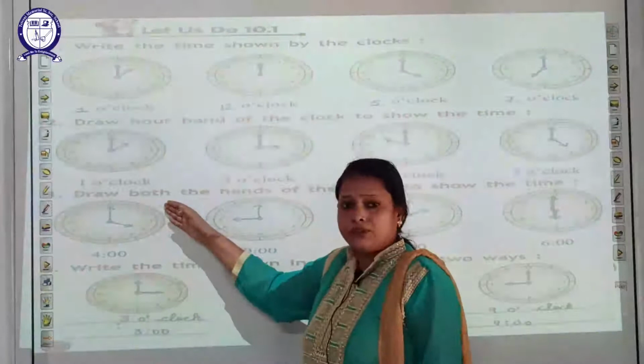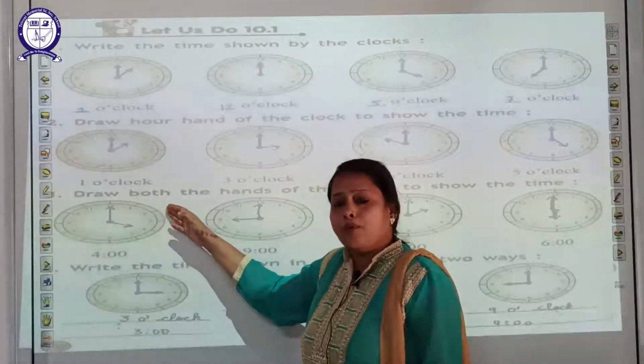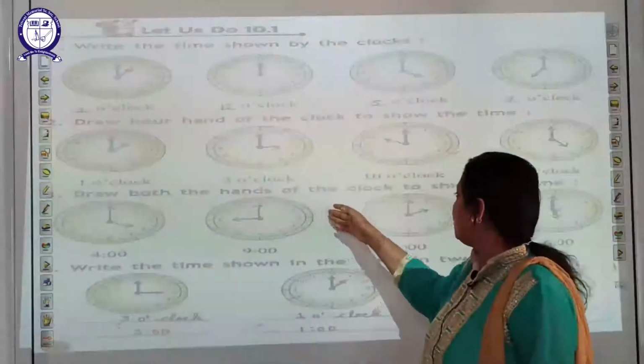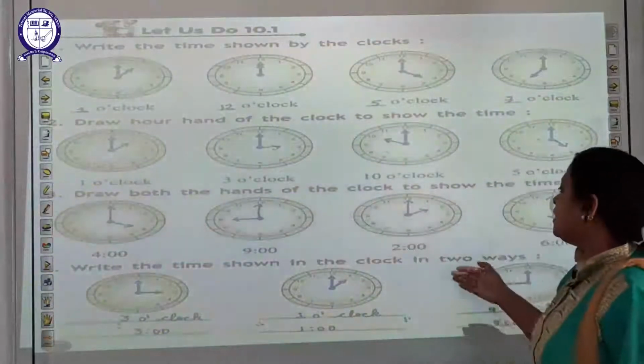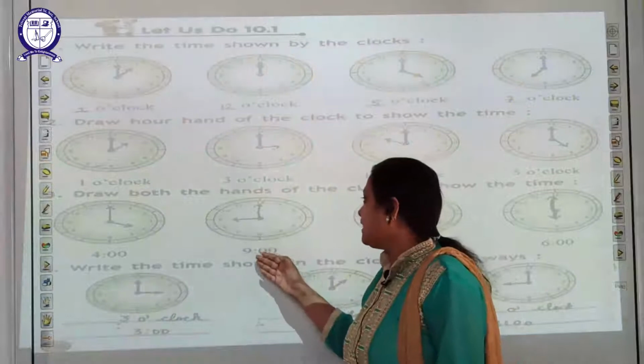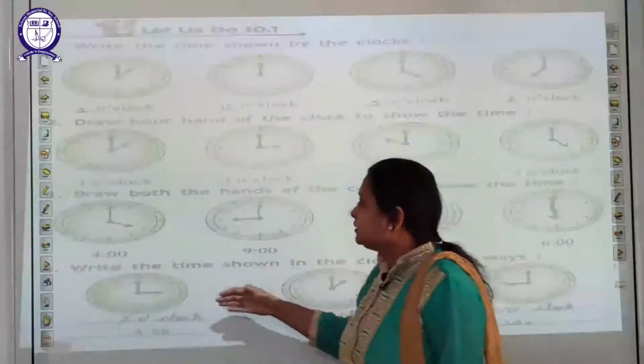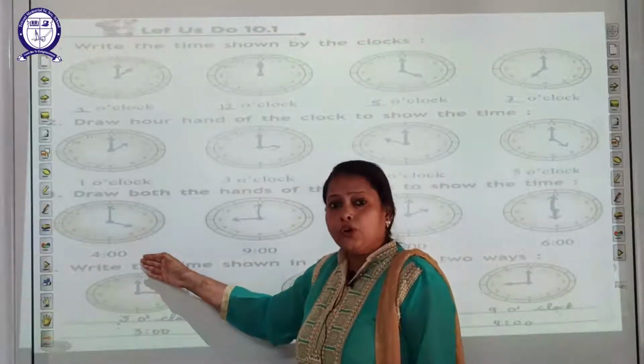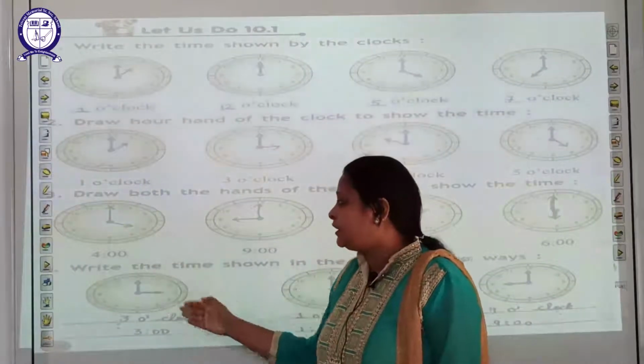Students, in this question, draw both the hands of the clock to show the time. This is 4 o'clock. So how will you draw the time?